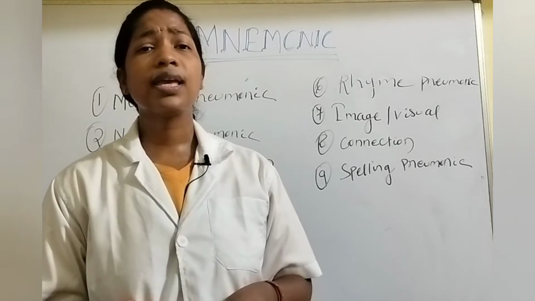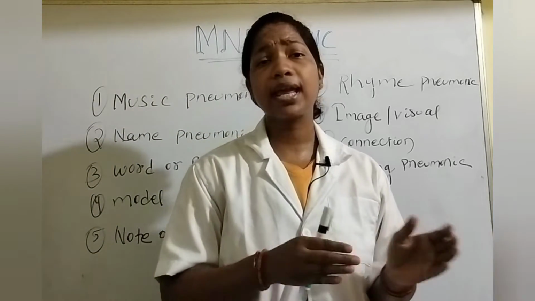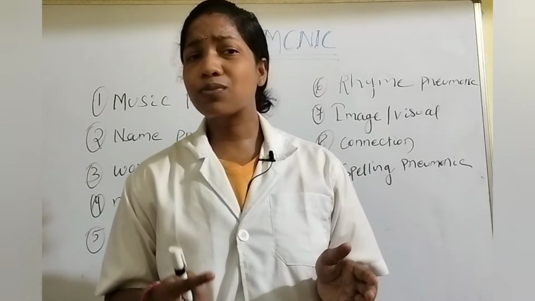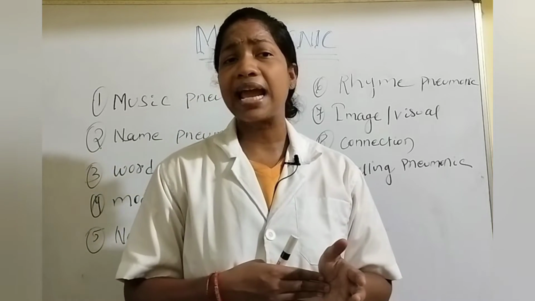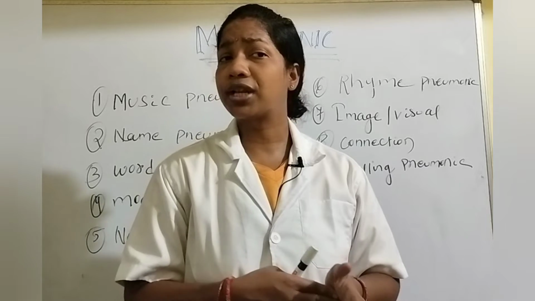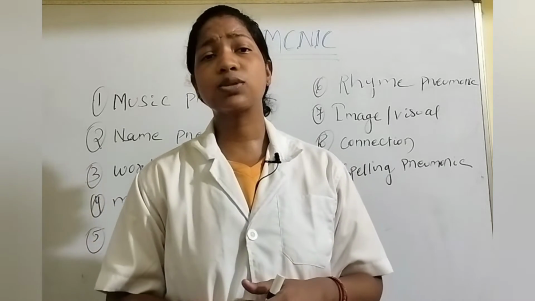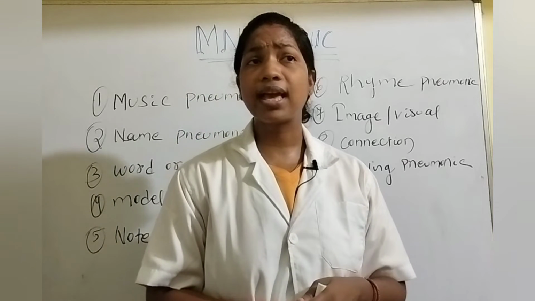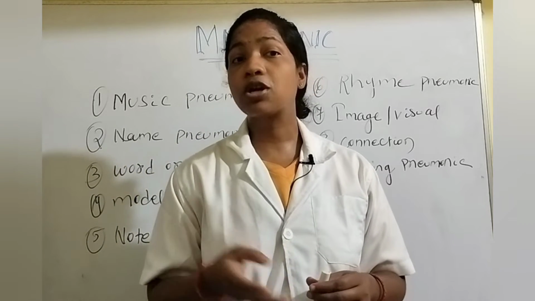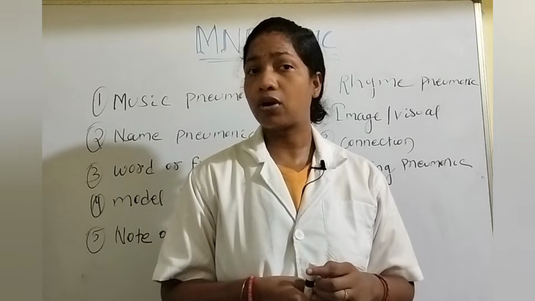For example, if a child tries to remember the letters A to Z, it is quite difficult. But if the child listens to a song containing A to Z, then it is quite easy to remember. Also, various bone songs and muscle songs are available.